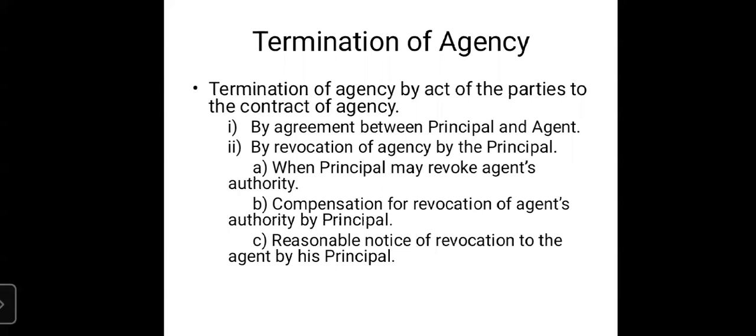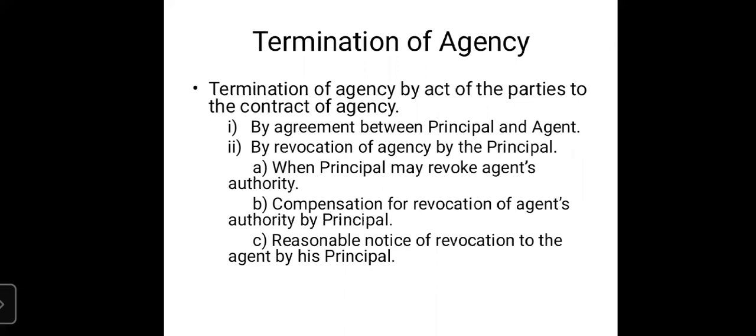So today we will try to complete our first unit. The only point remaining is termination of agency that we will try to cover today. So far we have discussed the agency, the relationship between the principal and the agent, as well as the creation of agency, how the agency is created.